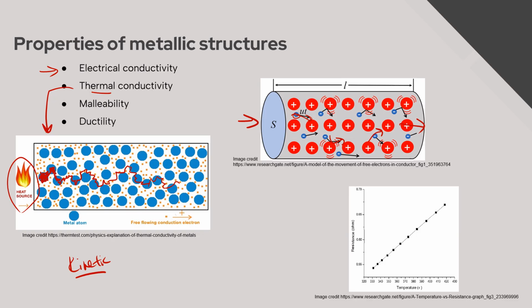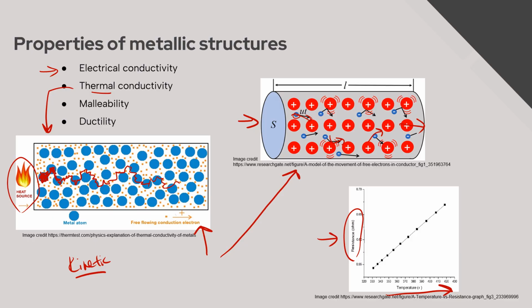Interestingly, as we increase the temperature, because we've got more things wiggling and jiggling, it's harder to get those free electrons to flow in a direction. And so we see in this graph, an increase in temperature leads to an increase in resistance to electrical conductivity.